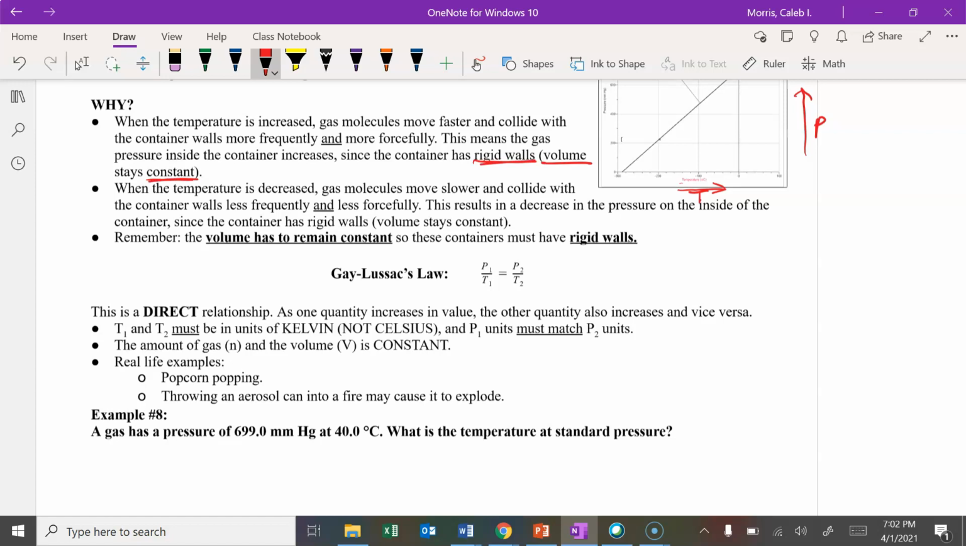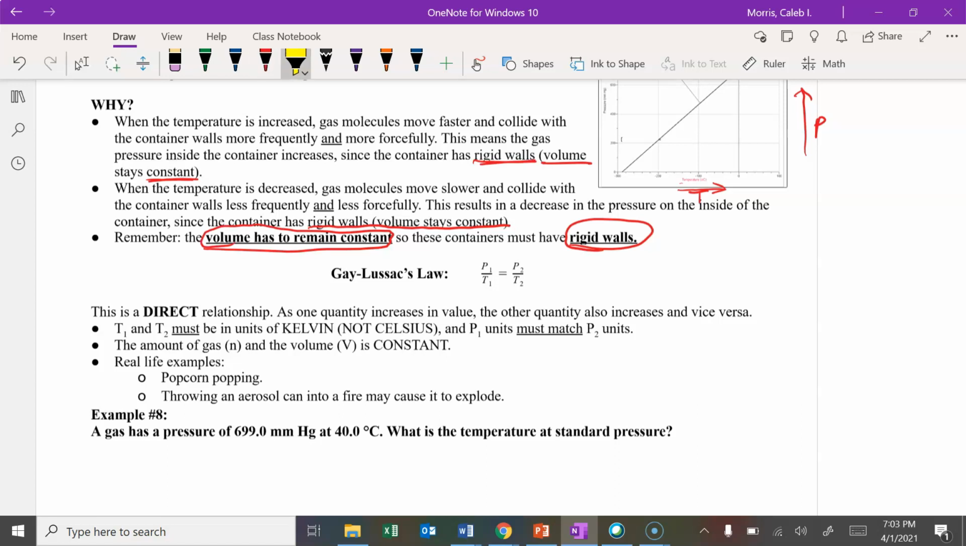Volume won't change. When the temperature is decreased, just the opposite. Gas molecules slow down. They hit the walls less frequently, less forcefully. That results in the pressure being lower. And again, it has to have rigid walls. The volume has to stay constant. Okay, volume has to remain constant for this law to really be observed.